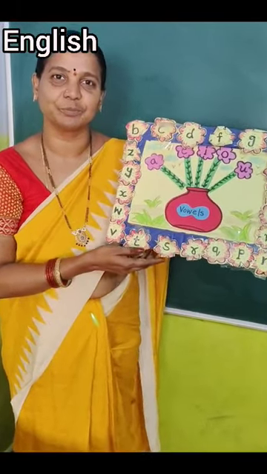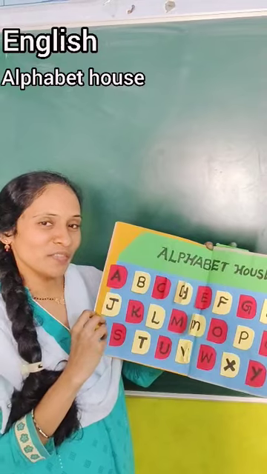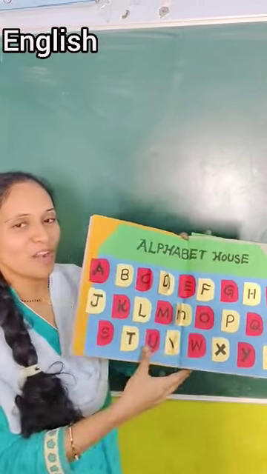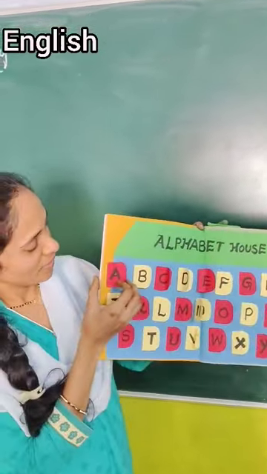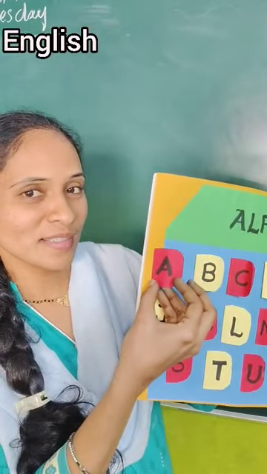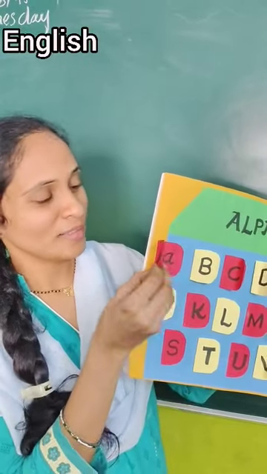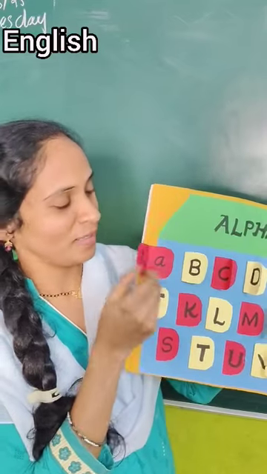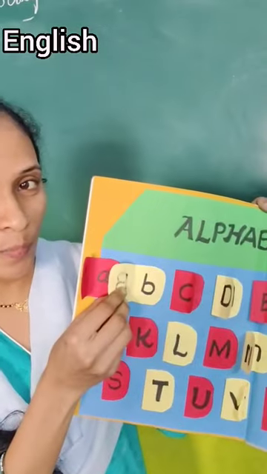Hi all. Good afternoon everyone. See here, alphabet house. What is this? Capital A. Now here, small a. B, small b.